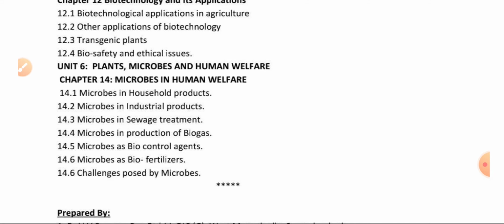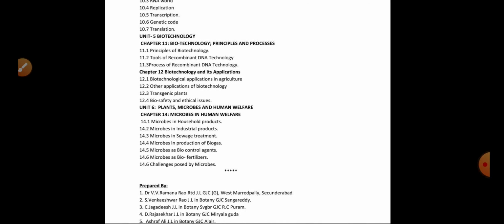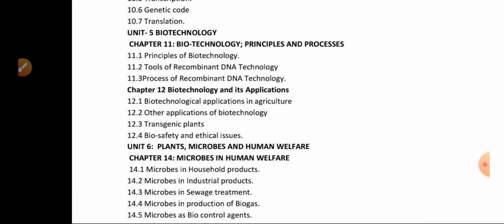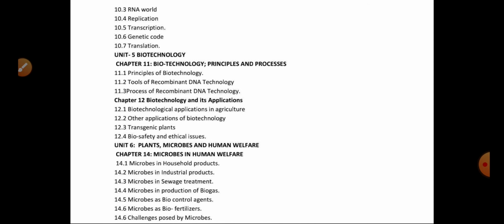Next, the sixth unit: plants, microbes, and human welfare. Chapter 14 only, microbes in human welfare, with topics 1 to 7. So these are the chapters we have in this academic year. In total, we have 6 units.